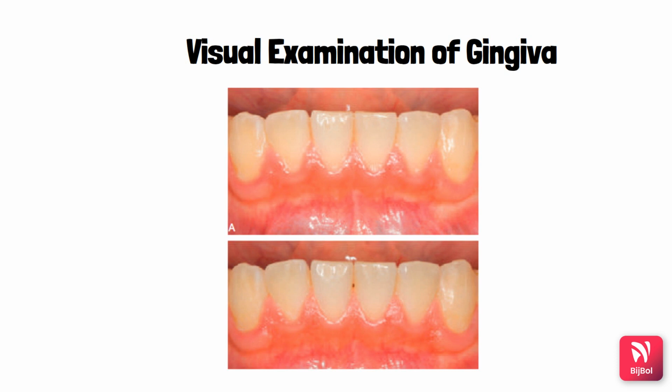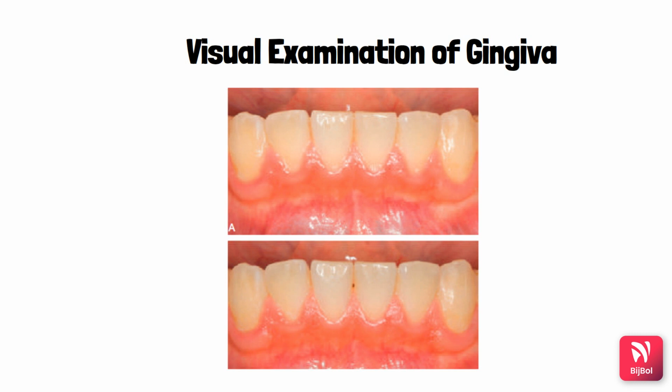So in this, what we will do is we will assess the width of the keratinized gingiva, which extends from the gingival margin to the mucogingival junction. The mucogingival junction can be noted by stretching the lip and cheek, or by placing the probe horizontally in the vestibule and rolling the mucosa coronally. So here you can estimate the mucogingival junction, thereby you will know the width of the keratinized gingiva.